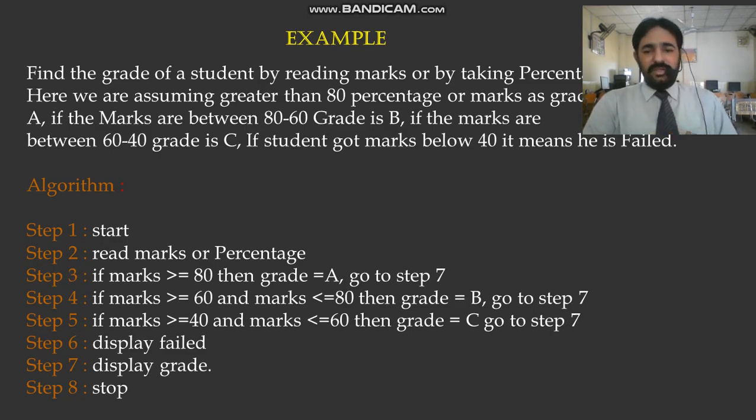And if we find less than 40, then display grade means fail, and stop and exit. This is a simple example of how we write an algorithm for any grade or mark sheet.